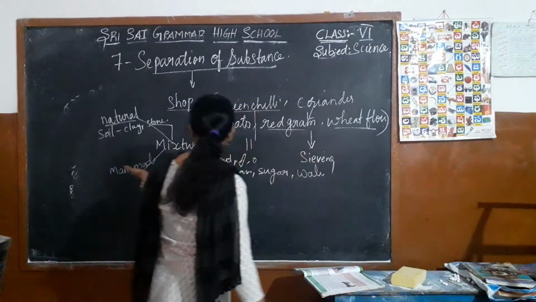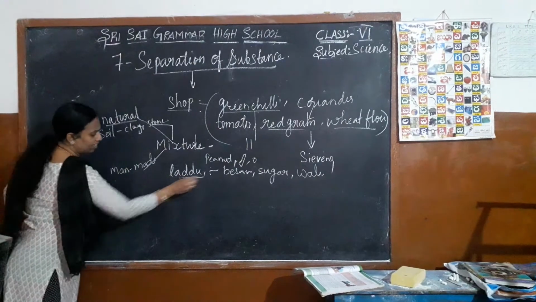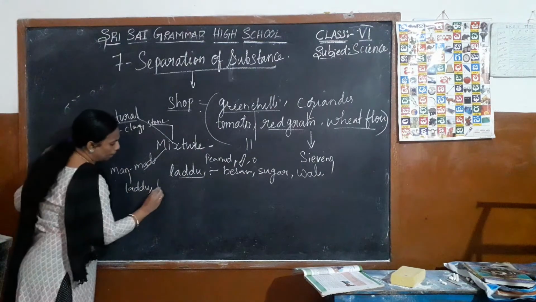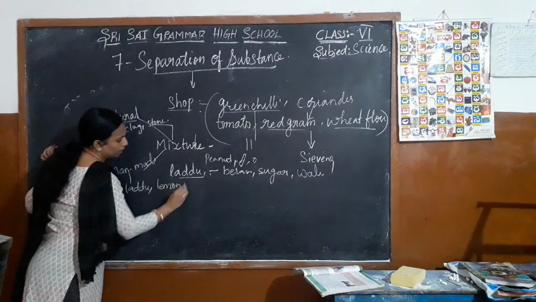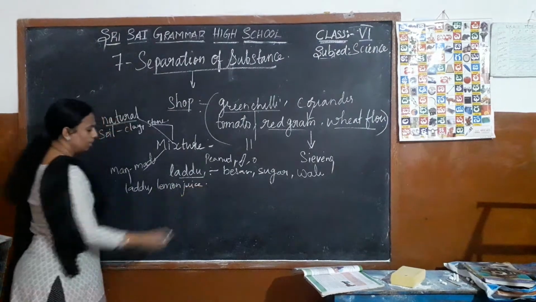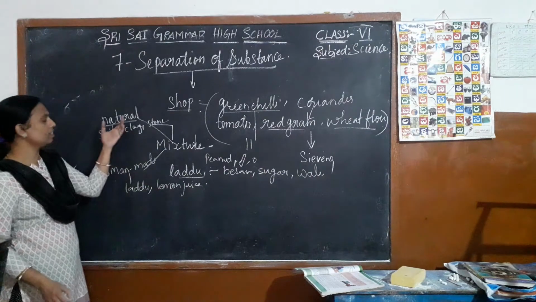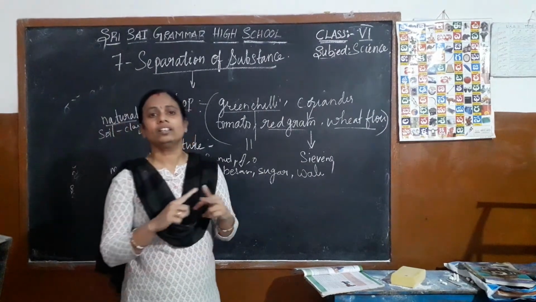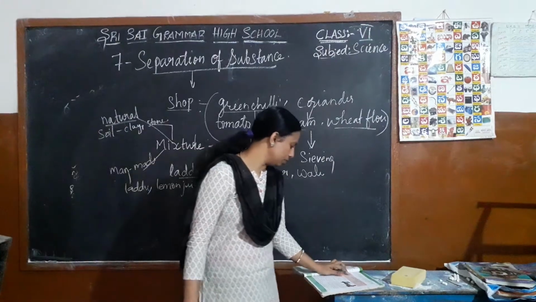And examples for the man-made are laddu and lemon juice. So mixtures are of two types, natural and artificial, that is man-made mixture.